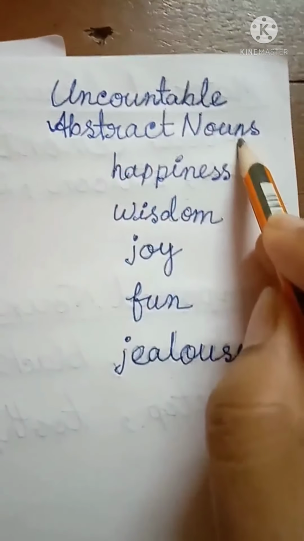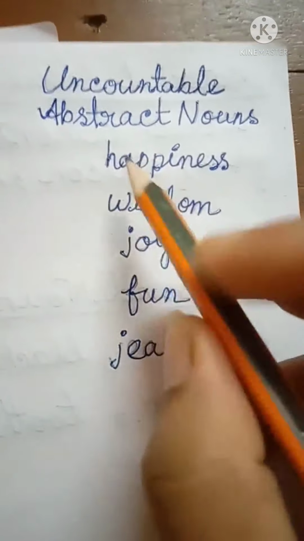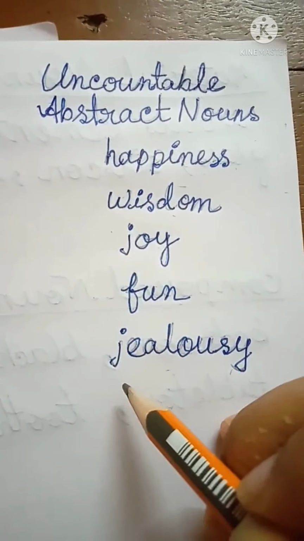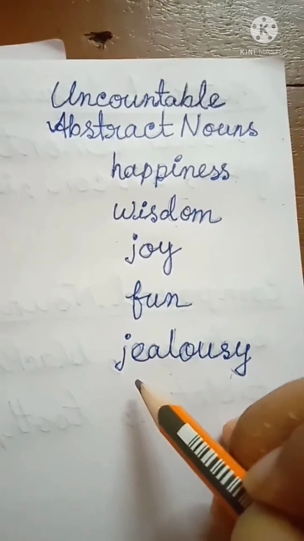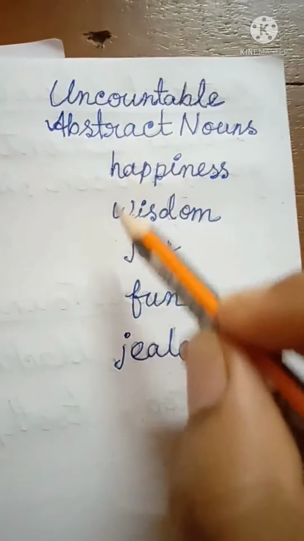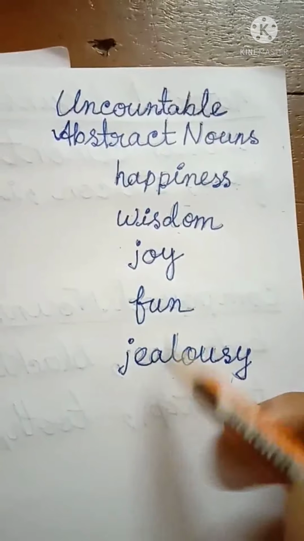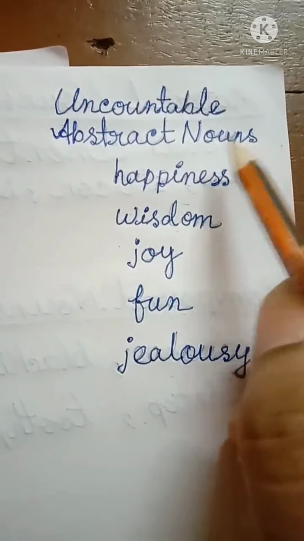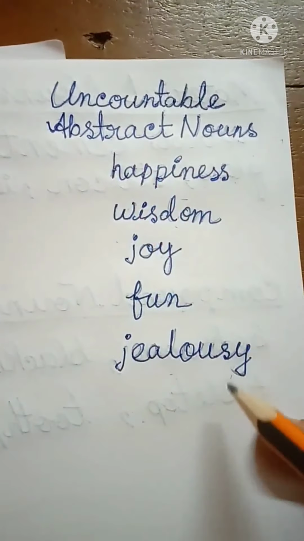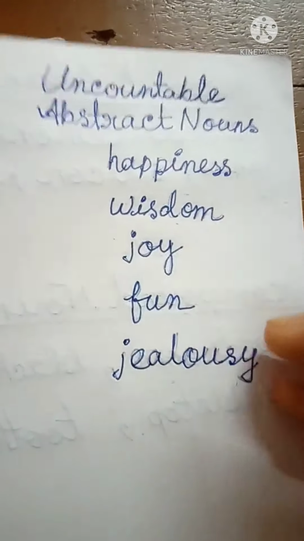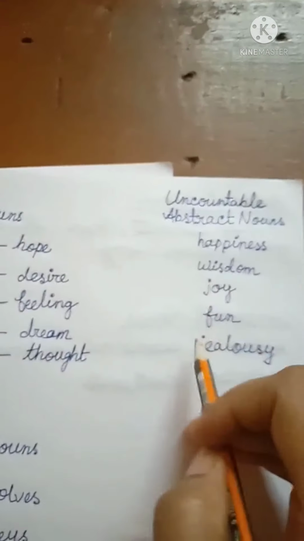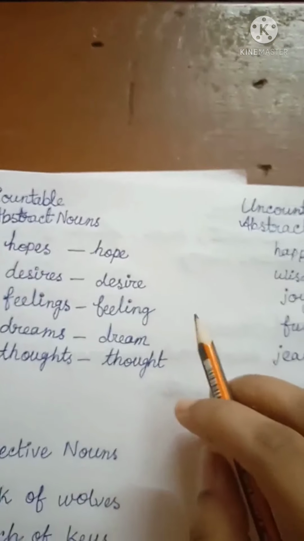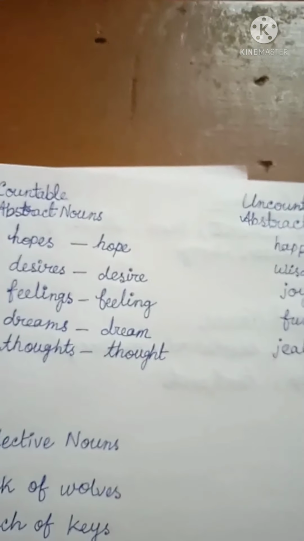Now, why abstract nouns? That you all know. Because they don't have any shape or form. We cannot touch them, we cannot see them, or we cannot feel them through our five senses. But we can only think of them. That's why they are abstract nouns, but don't have plural forms. That's why they are uncountable. Now students, I think the difference between countable abstract nouns and uncountable abstract nouns is clear to everyone. Now let's move on to the next one.